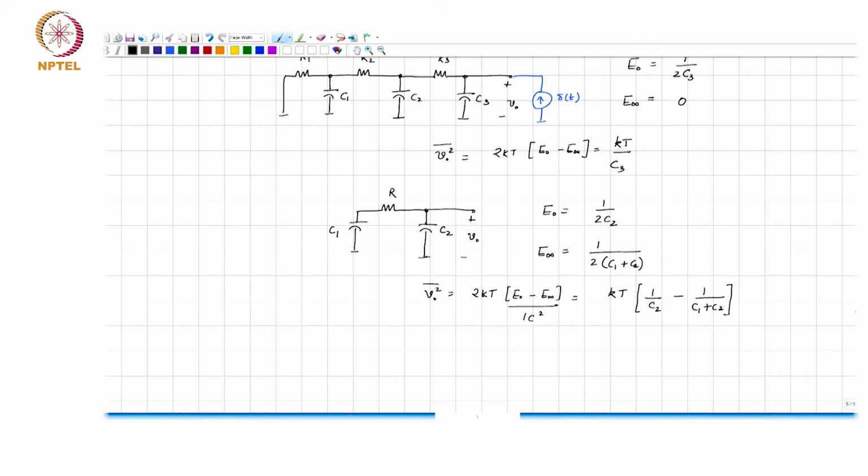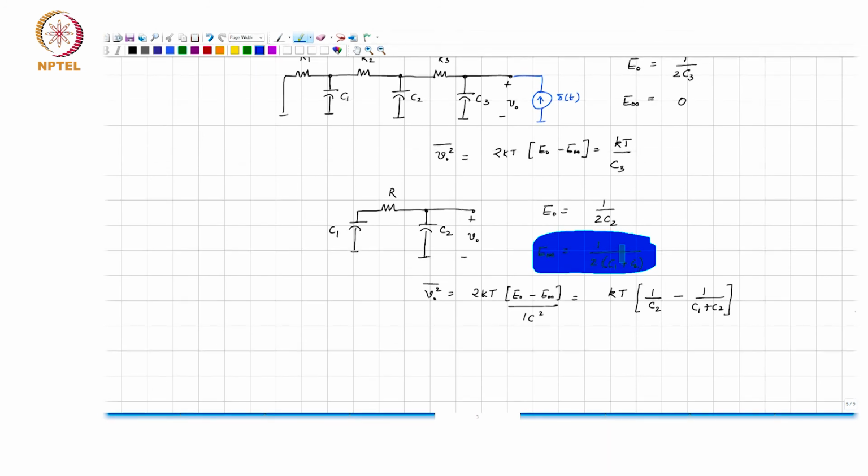Okay. I mean this is just there to illustrate the fact that it is not necessary that all the capacitors discharge to 0. This is an example of a network where the capacitors do not discharge. Okay.